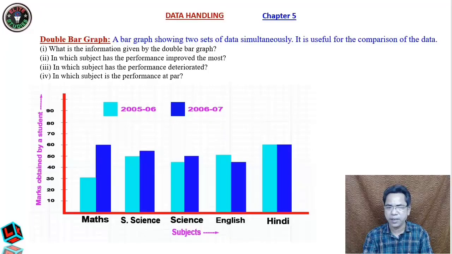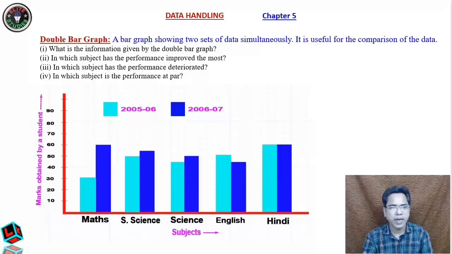Now you see the question, what is the information given by the double bar graph? The bar graph gives the information about marks obtained by a student in various subjects for 2 academic years, 2005 and 2006. Okay, students, and in which subject has the performance improved the most? You see, it is in maths. The performance shows the most improvement.